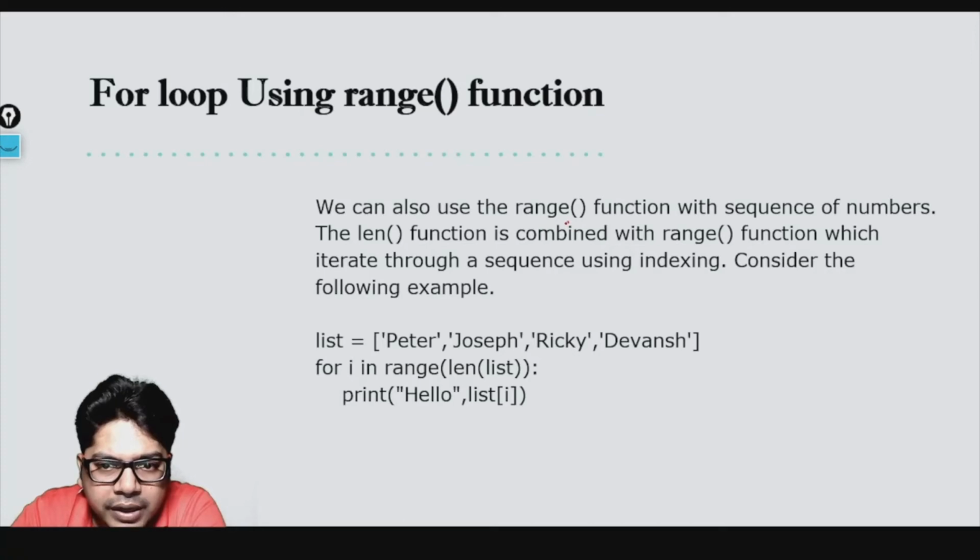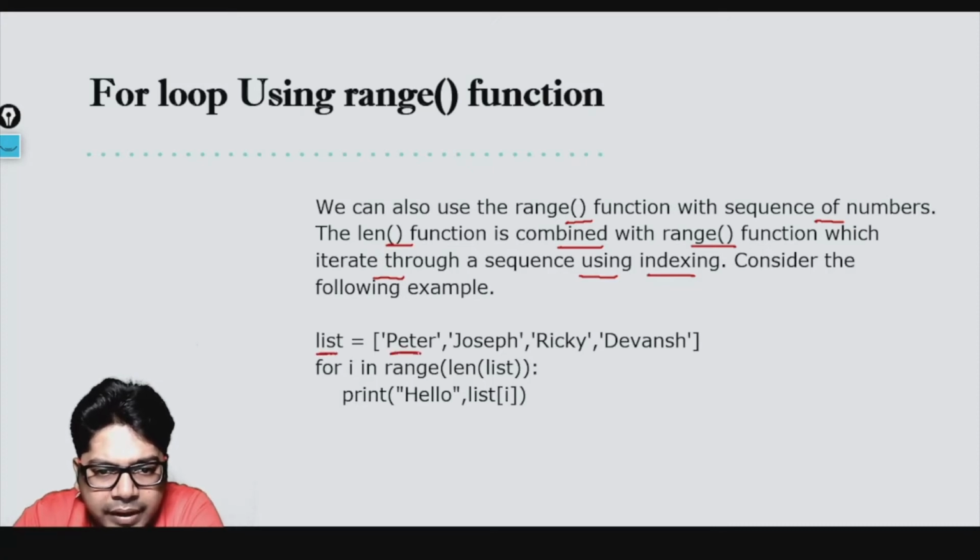Now we can also use the range function with a sequence of numbers. The len function is combined with the range function, and it iterates through a sequence using indexing. Look at this example. We have a list, and we have a few items in the list like Peter, Joseph, Ricky and Devansh. Now I'm using a function called len. What is len? The len function is used to find the length, how many items are there. In this list there are 4 items, right?